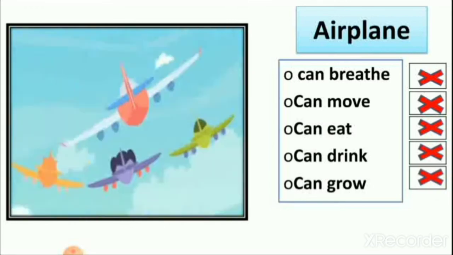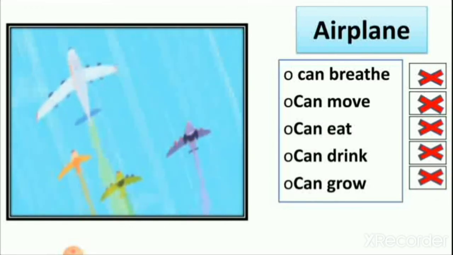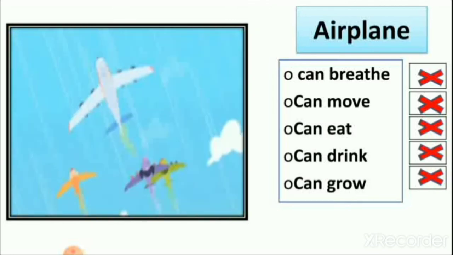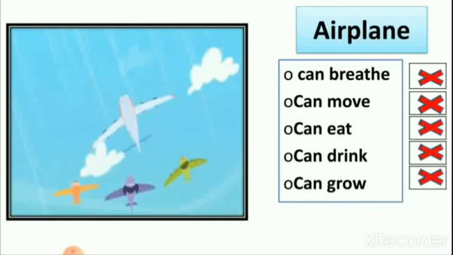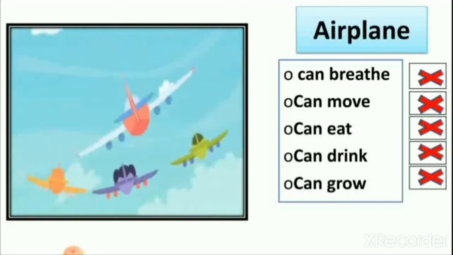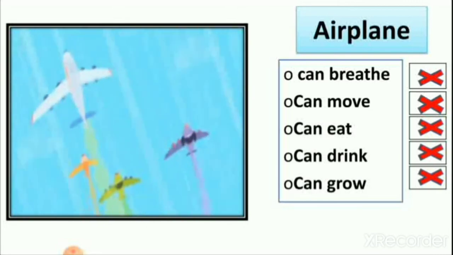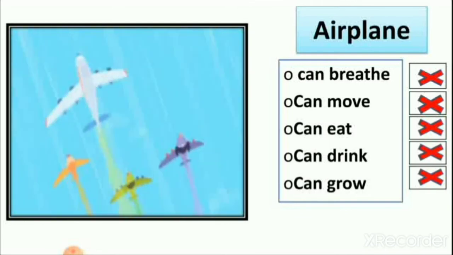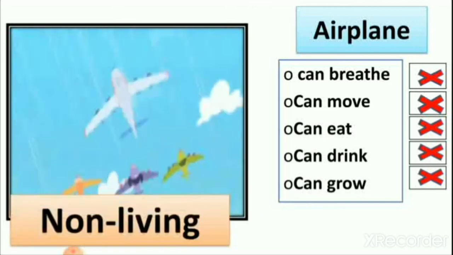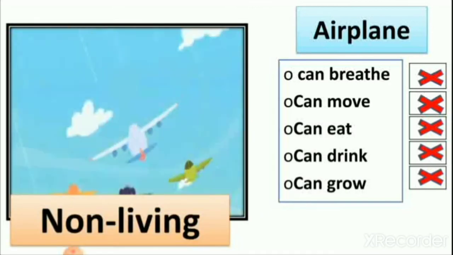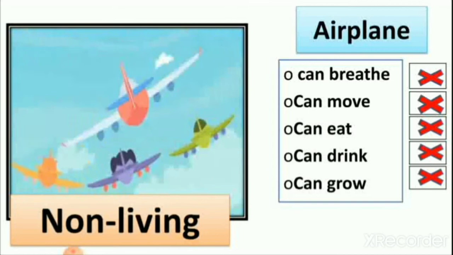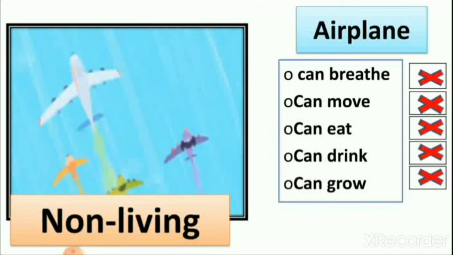No, aeroplane is the same at all times, because we see that aeroplane is the same shape and same size after many years also, so it cannot grow. So the things that cannot breathe, cannot move, cannot eat, cannot drink and cannot grow are non-living things. So aeroplane is a non-living thing. It can fly like a bird, but it is a non-living thing.